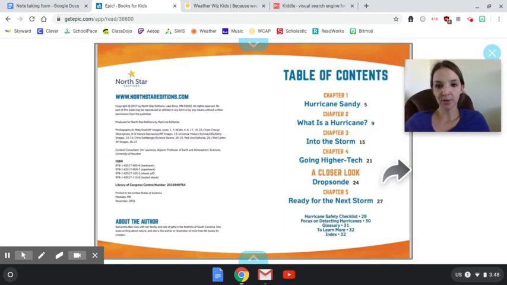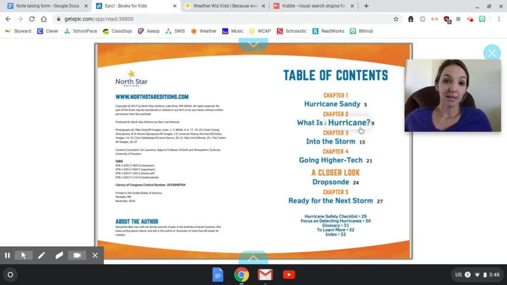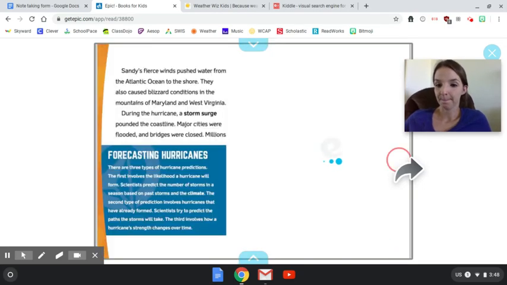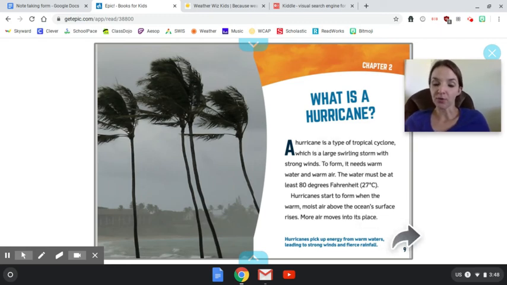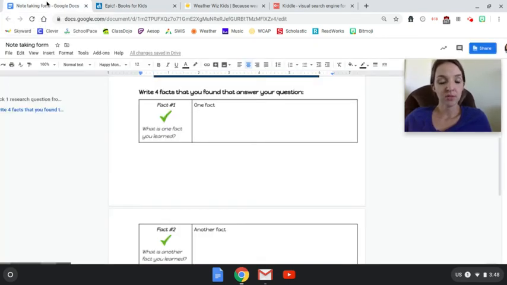Now, when I open up this book, I see a table of contents. Again, I'm only looking up what is a hurricane and how is it formed. So I can see here that is the name of chapter 2. So I'm going to skip the first chapter and go directly to page 9. When I look at page 9 here, I see that a hurricane is a type of tropical cyclone, which is a large swirling storm with strong winds. That's interesting. So what I could do is I could go back to my note-taking form, and I would type in here that a hurricane is a swirling cyclone. So I could write that down.